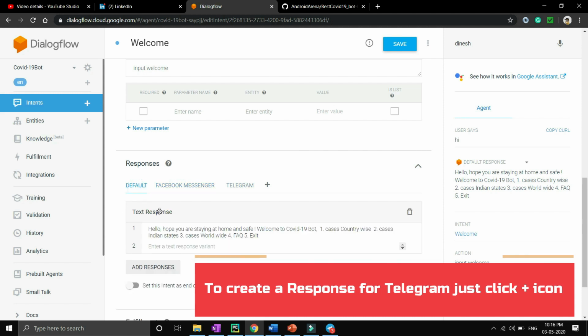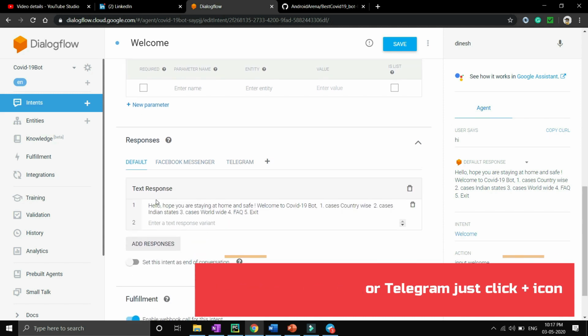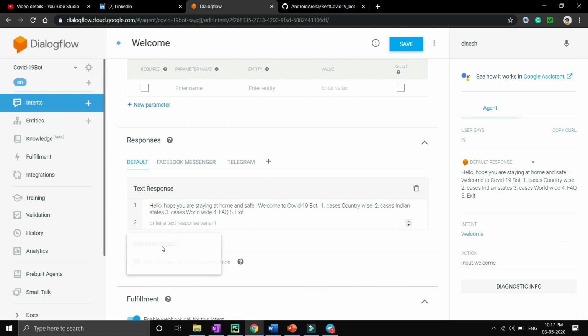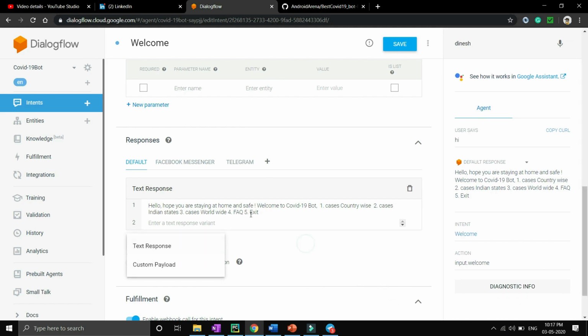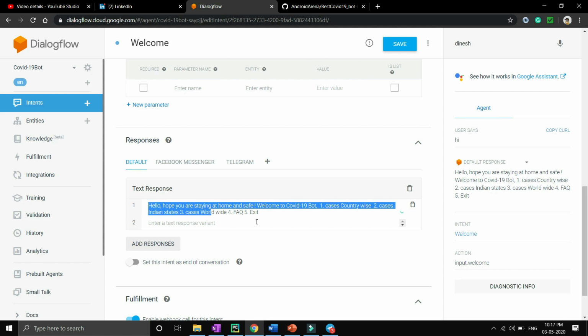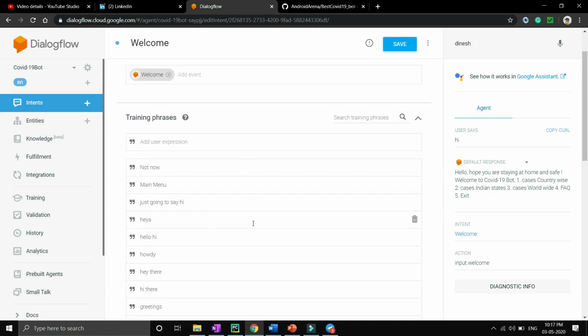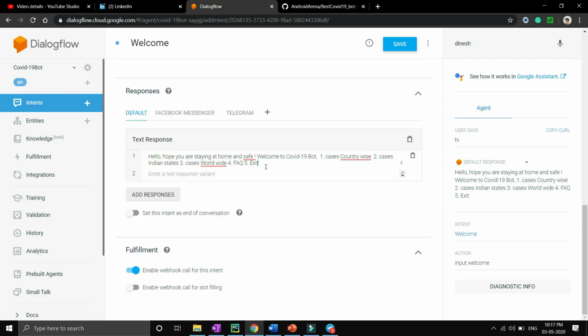But as of now, for the default intent, you will be able to see the text response. You can add a text response over here, and you have to add the response for whenever users say hi, hello, or any training phrases that you have mentioned over here. Dialogflow, or the bot, will reply to the user with this response. So whenever the user says hi, the response will be: hello, hope you are staying at home and safe, welcome to COVID-19 bot. So choose first, second, third, fourth and fifth options like this.